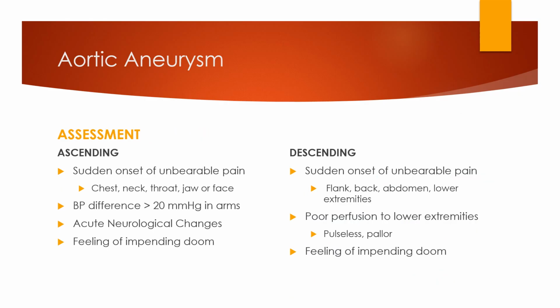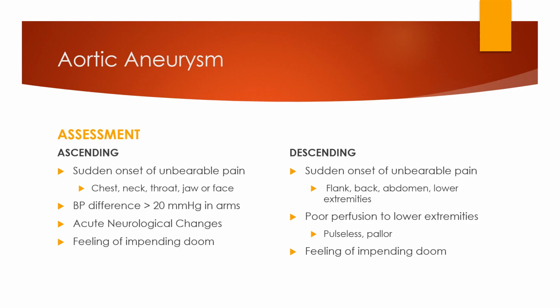Okay. The ascending aortic aneurysms are generally going to present with sudden onset of unbearable pain. This pain can be in the chest, the neck, the throat, the jaw, or the face. They typically are going to have blood pressure differences greater than 20 millimeters of mercury in each arm, and they can have acute neurological changes and feelings of impending doom.